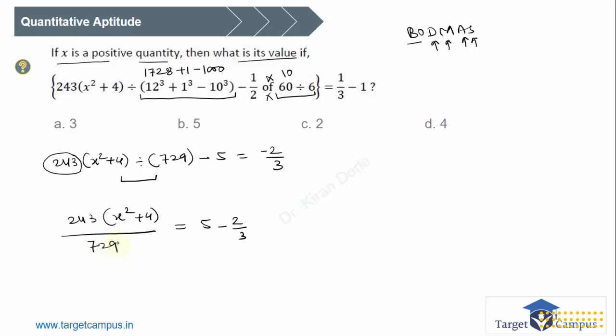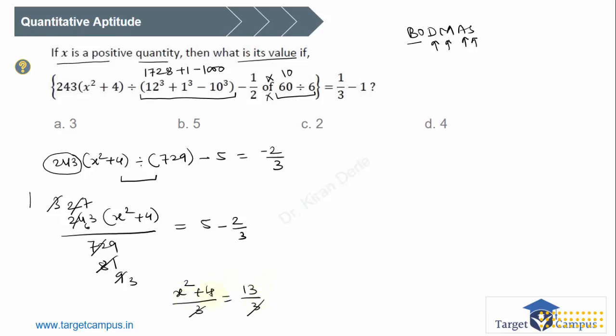If the sum of digits is divisible by 9, the number is divisible by 9. So 9 times 27 is 243, 9 times 81 is 729. So it reduces: 3 times 1, 3 times 3 is 9. So very good, amazing. x square plus 4 divided by 3 is equal to 3 into 5, 15 minus 2, which is 13 by 3. This will be 13 by 3. The 3 will go here and will divide.